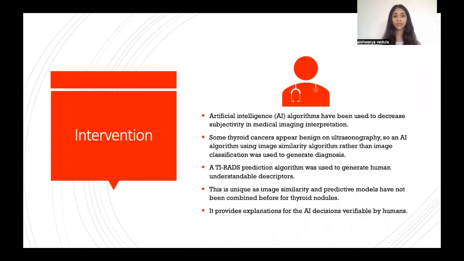One such method to decrease subjectivity in medical imaging interpretation is through AI algorithms. Some thyroid cancers appear benign on ultrasonography, so an AI algorithm using image similarity rather than image classification was used to generate a diagnosis. A thyroid's prediction algorithm was also used to generate descriptors that are understandable by humans. This is unique as image similarity and predictive models have not been combined before for thyroid nodules, and it provides explanations for the decisions made by the algorithm that are verifiable by humans.